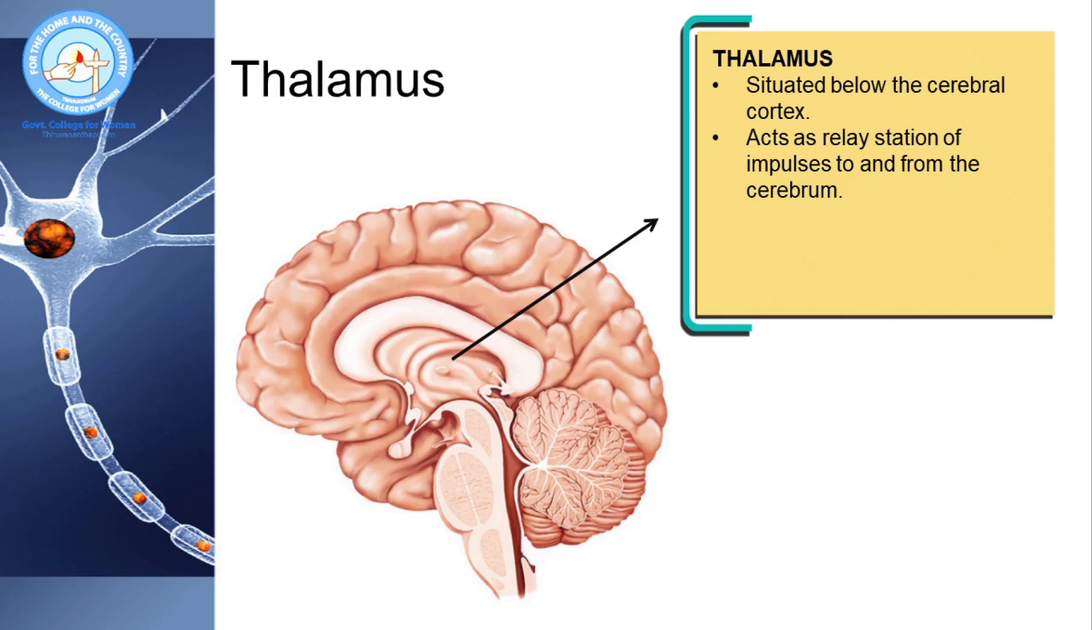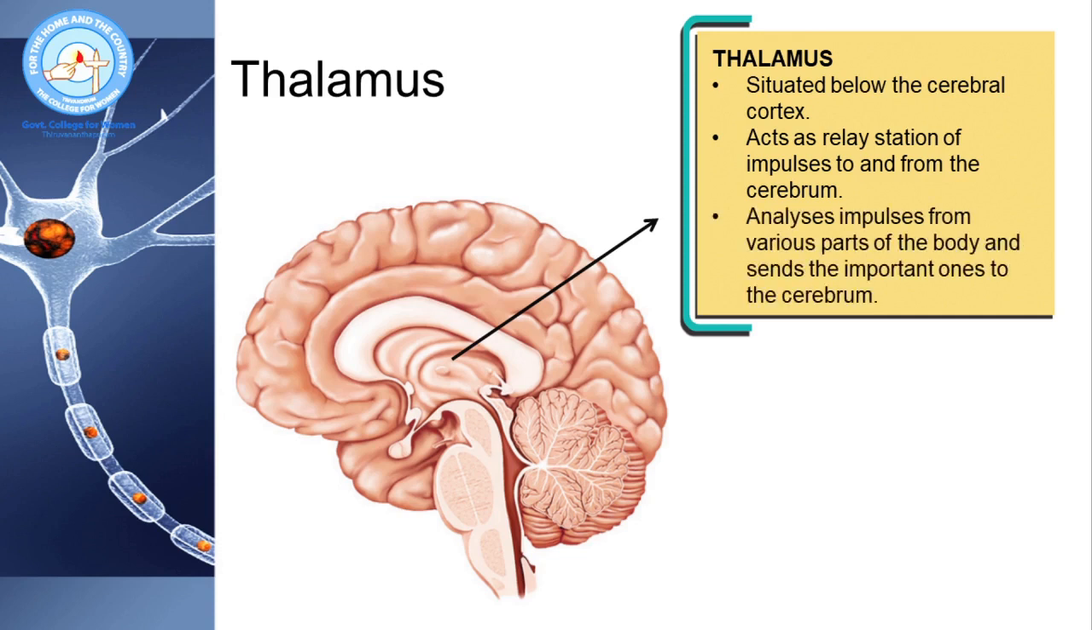That is, thalamus passes information or impulses to the cerebrum from other parts of the brain and from the cerebrum to other parts of the brain. Thalamus analyzes the impulses coming to the brain from various parts of the body and passes only the important ones to the cerebrum. For example, when we are sleeping, we are able to have a sound sleep because of thalamus.